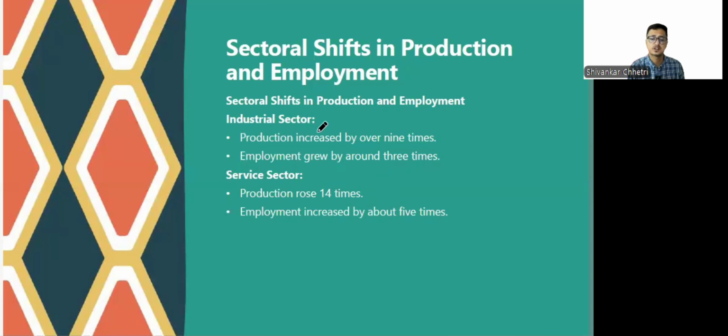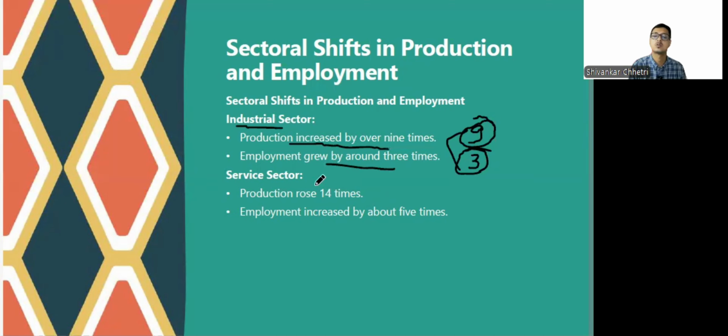Sectoral shift in production and employment. See, if we talk about the industrial sector, production has increased over 9 times, but its employment has grown only about 3 times. Here also we can see how this sector has not been able to create employment. Though it has grown 9 times, employment generation has increased by only 3 times.